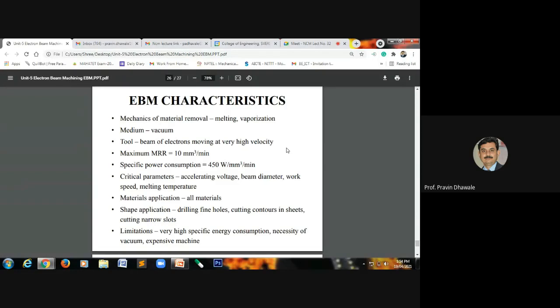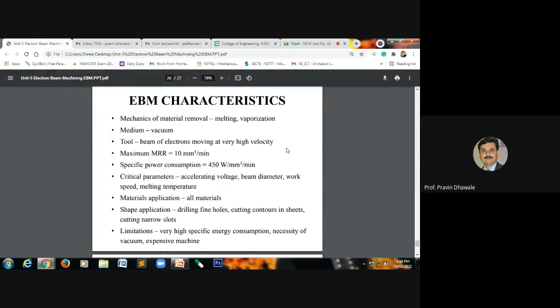Then what are the critical parameters that you have to consider during the electron beam machining process? These are the parameters affecting the performance of this process: the accelerating voltage, the diameter of the electron beam, the speed of the work table, and the melting temperature.